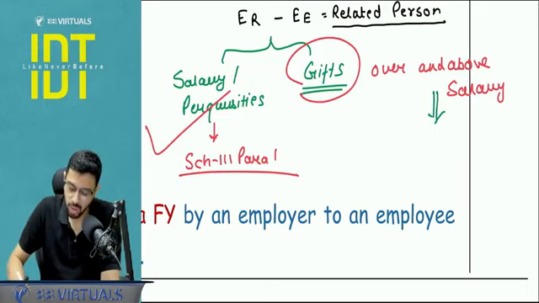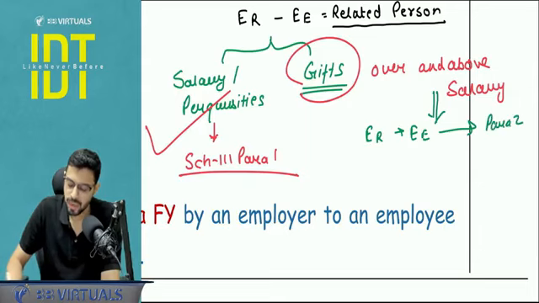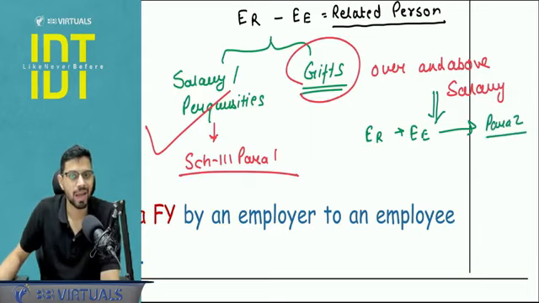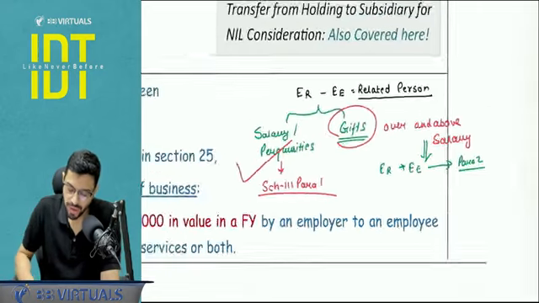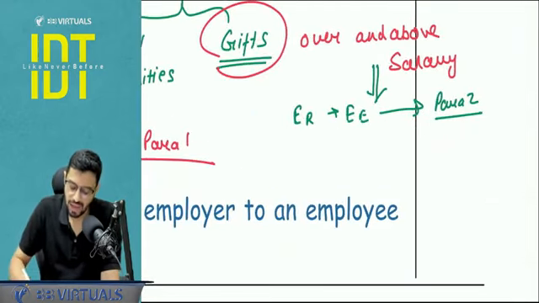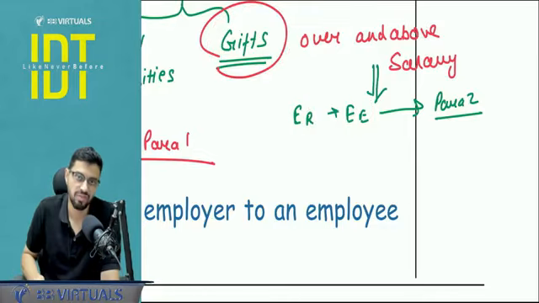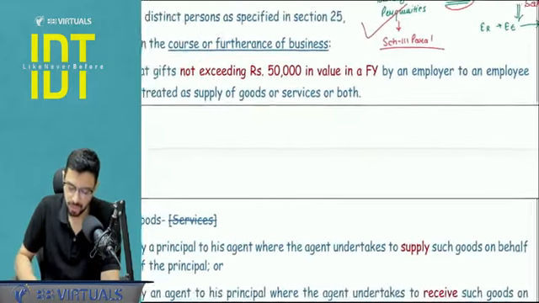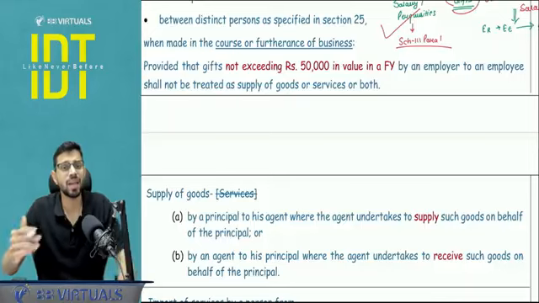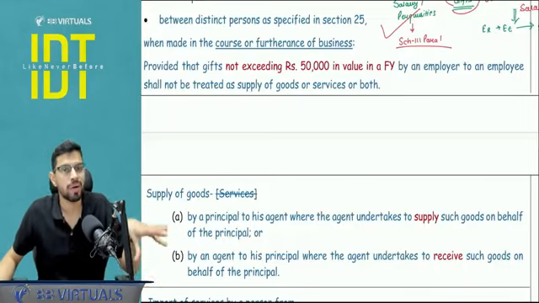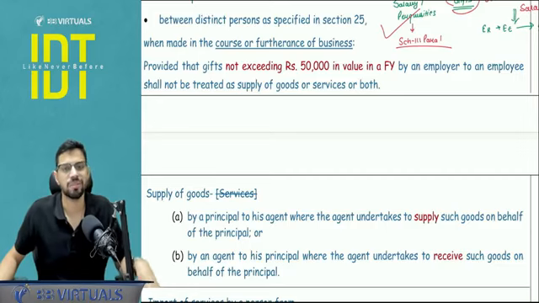How come it may arise? Because employer and employee are related to each other. So here paragraph number 2 of Schedule 1 can apply, right? But the law recognizes this fact that in India, employers give employees various gifts, for example, in New Year, or during Diwali. So here they are giving a limit. What is the limit? Gifts up to 50,000 per employee per financial year can be given without triggering Schedule 1, so without triggering any kind of GST impact.